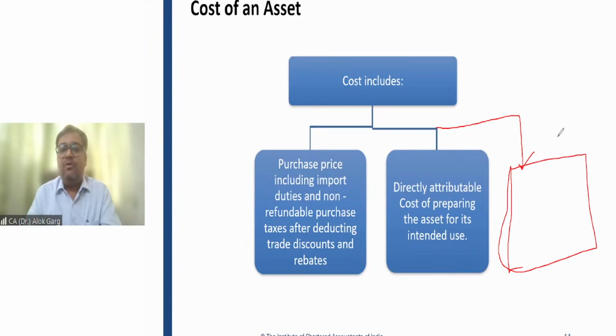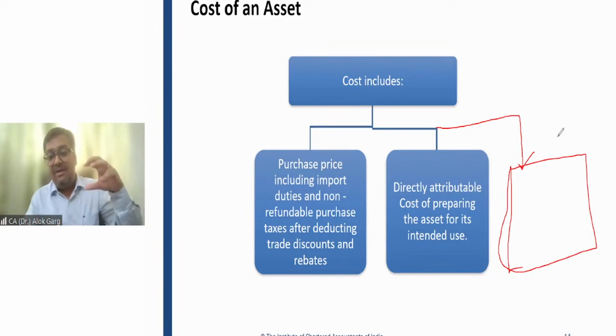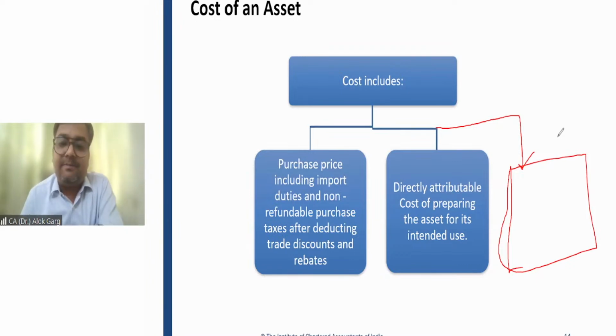I told you, if you have constructed a building on leasehold land and the lessor says that after 20 years you need to give me the land in the same condition in which I have given it to you, it means you have to demolish that building. There will be a dismantling and decommissioning cost, and the present value of the estimated future dismantling cost has to be capitalized as a part of the cost of the asset.